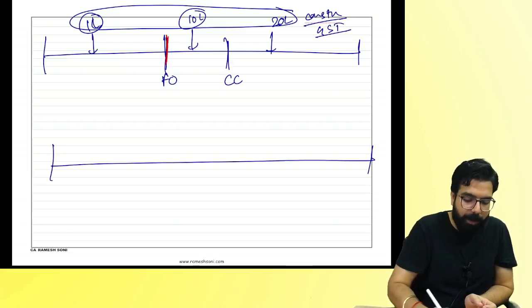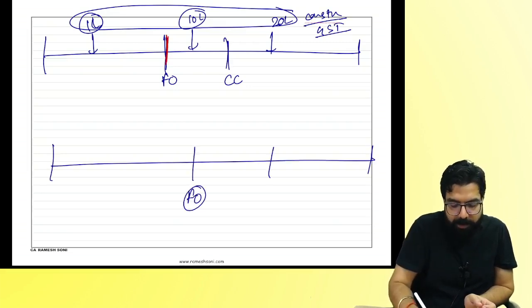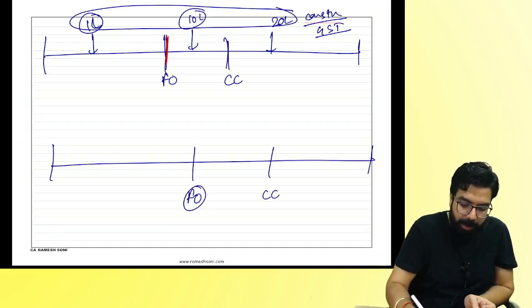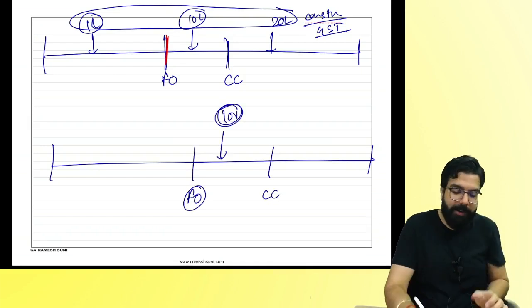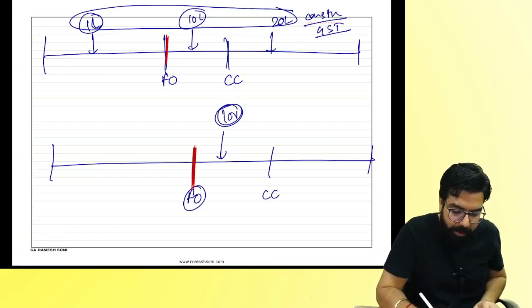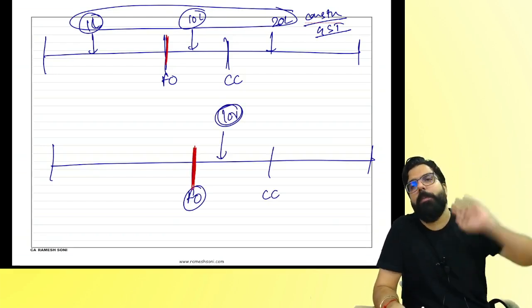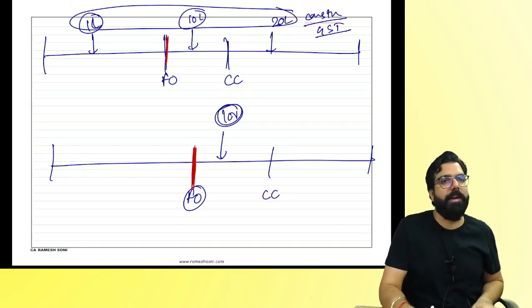Which is your cutoff here? First occupancy. This is first occupancy. This is completion certificate. I gave you complete 1 crore for a flat over here. Is your building completed? When? When you gave the first occupancy to any person, your building was already complete. Do you guys agree with me?